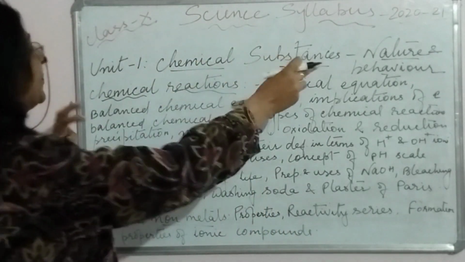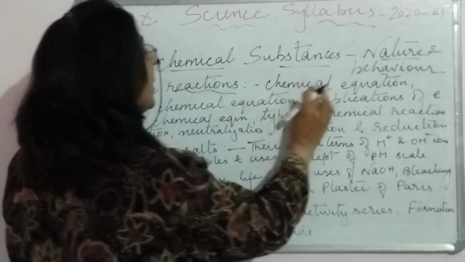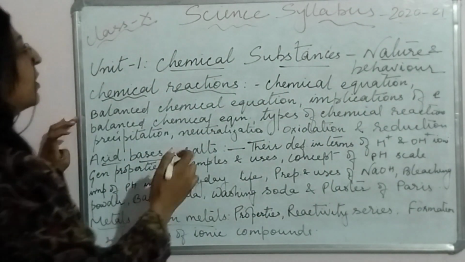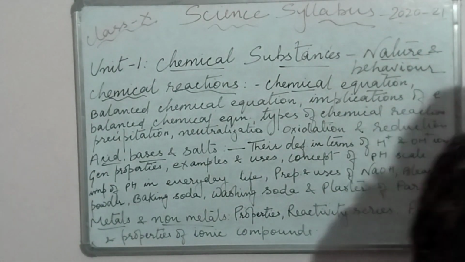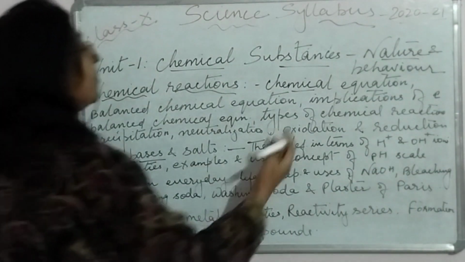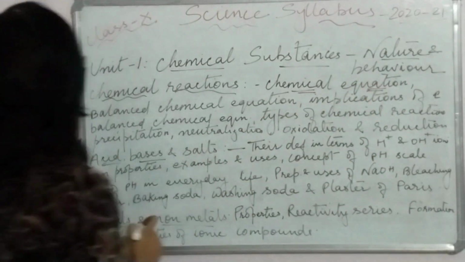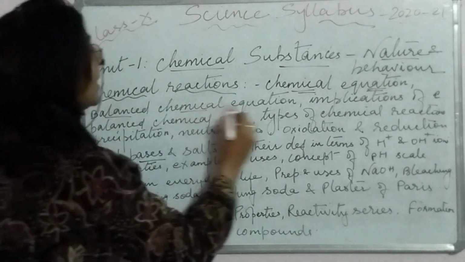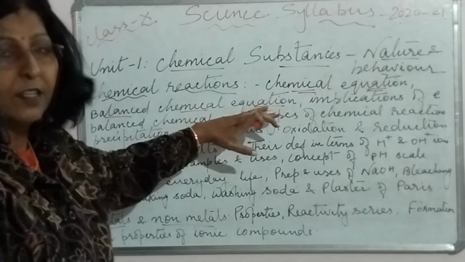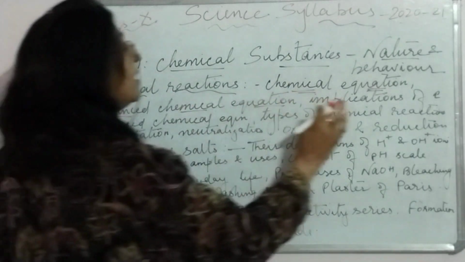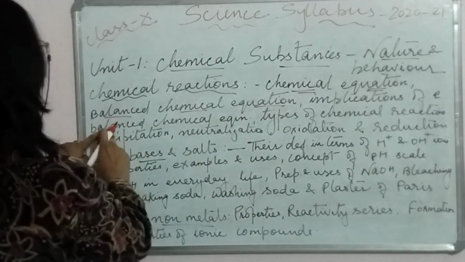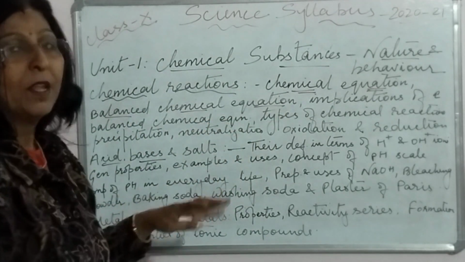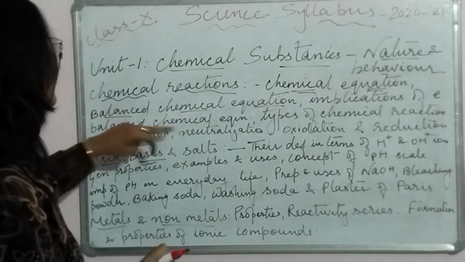So go through it. Now in chemical reactions, chemical equations you have to do, that is a must. Let me take another color pen so that it will be useful. Then comes the balanced chemical equation. This is also to be done, balancing of chemical equations. Implications of a balanced chemical equation is also to be covered, that you cannot leave.